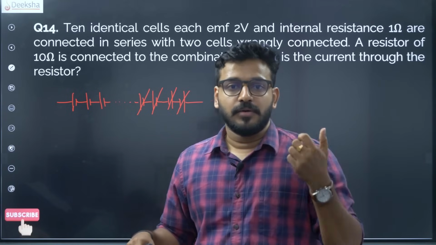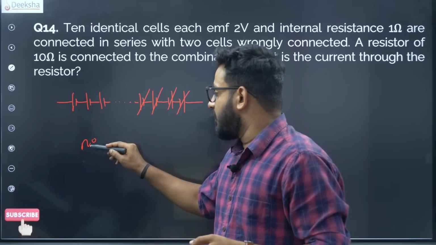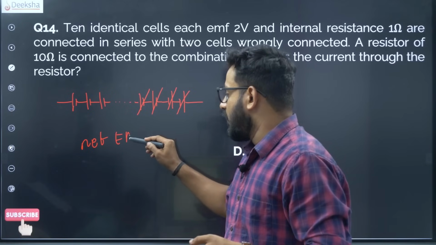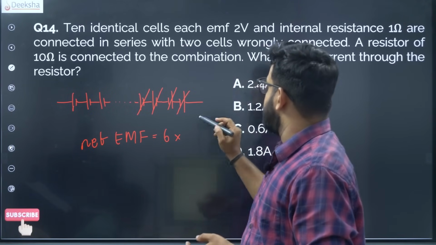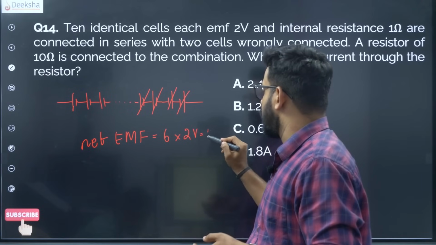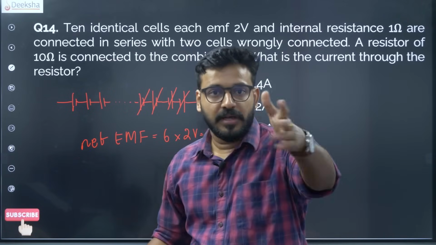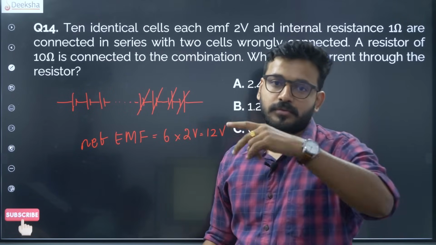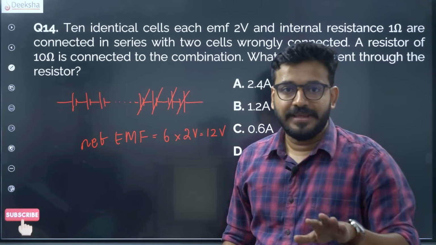In 10 cells, only 6 are giving result. So the net EMF is only 6 times 2 volt, which is 12 volt. Ideally 10 into 2 should give 20, but 4 are killing themselves. So total 4 cells are not giving any result.